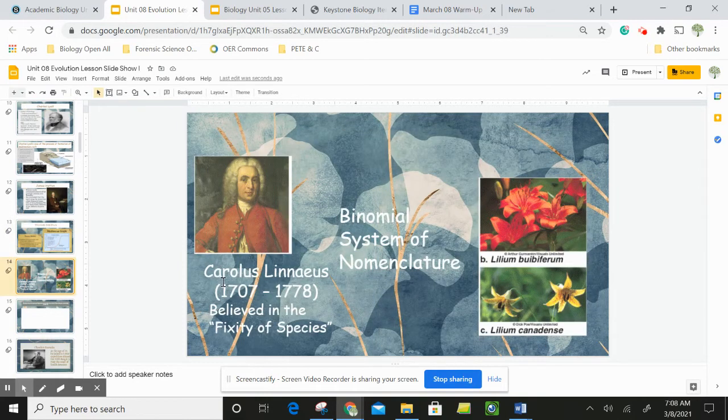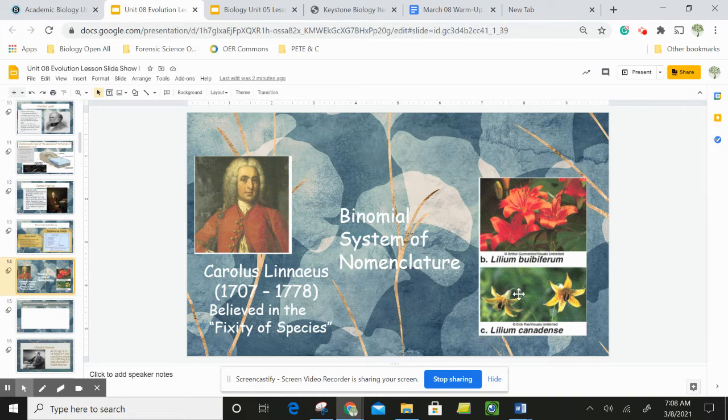All right, so the binomial system of nomenclature was also going on at the time. What this involved is that binomial means two names, a system of naming stuff. So that's what binomial system of nomenclature means, a system of giving things names.